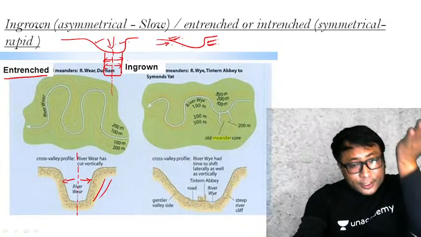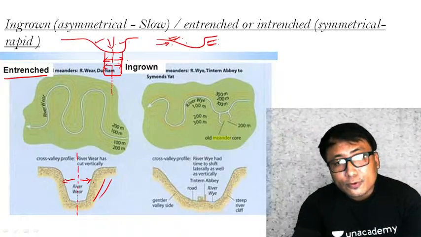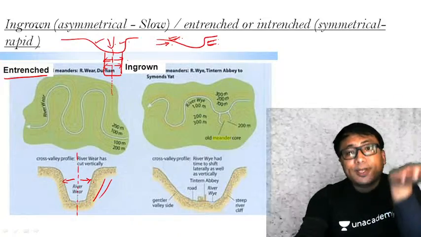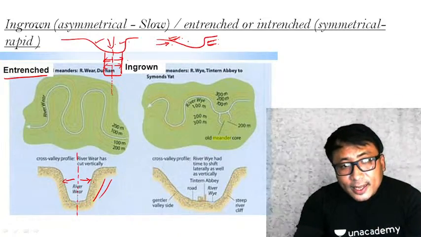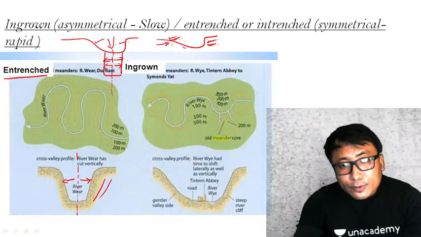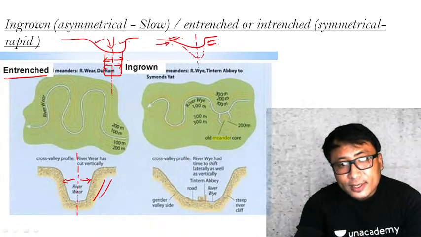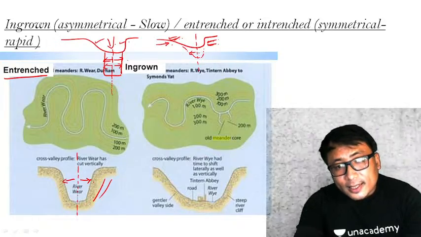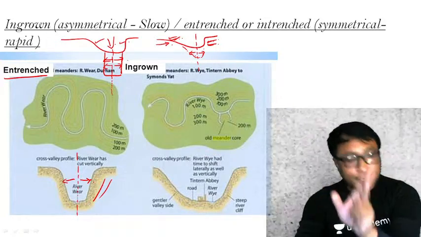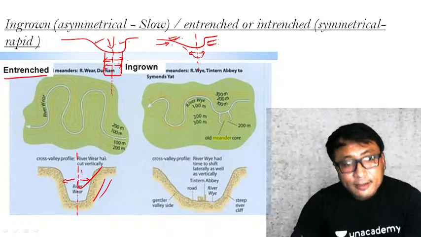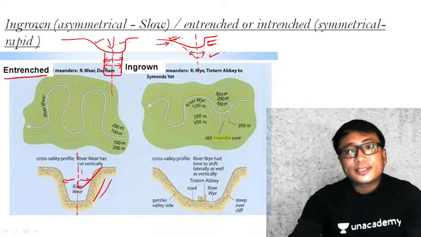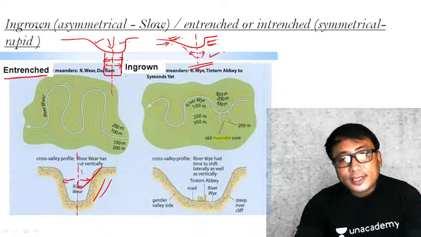So the rejuvenated river will also try to follow this because the upliftment is very gradual. Whenever an incised meander develops, it will develop in that particular profile only. If I draw a reference line here, this and this part will be asymmetrical. It won't be symmetrical like this, but there will be asymmetry. Such a type of meander is known as ingrown meander.